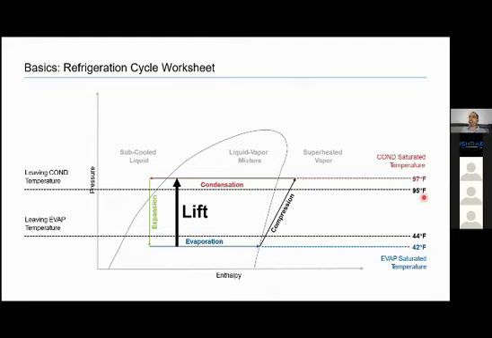Same way on the condenser side, if my condenser water temperature is 95 degrees Fahrenheit and it is rejecting heat, the refrigerant has to be hotter than that temperature, then only heat rejection can happen. So refrigerant temperature has to be higher than that. Condenser saturated temperature is 2 degree higher than this. So my actual lift in terms of temperature becomes 97 minus 42, which is 55 degree Fahrenheit, right? This lift actually has to be in terms of pressure, but pressure and temperature are directly proportional. So we are telling only in terms of temperature as of now.